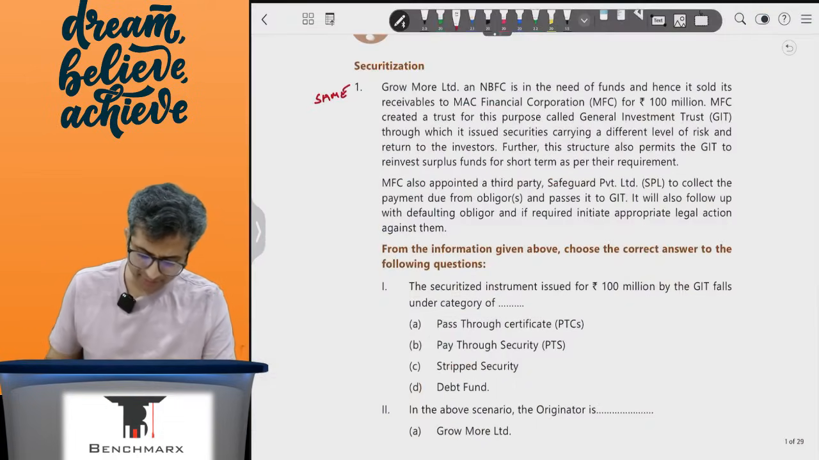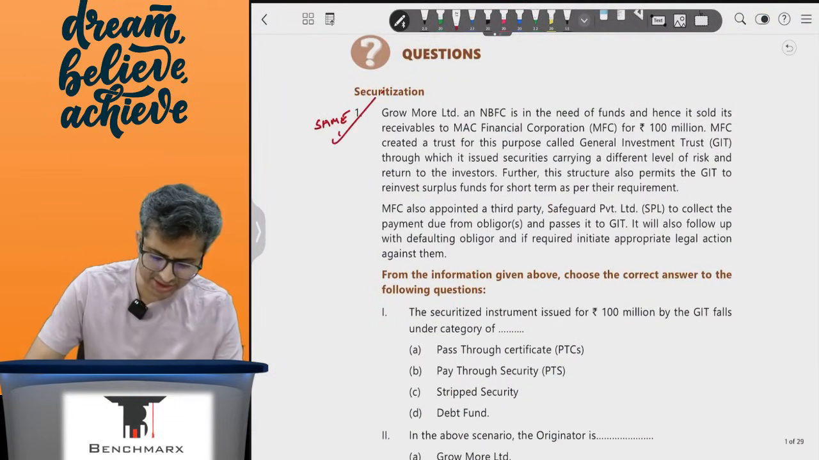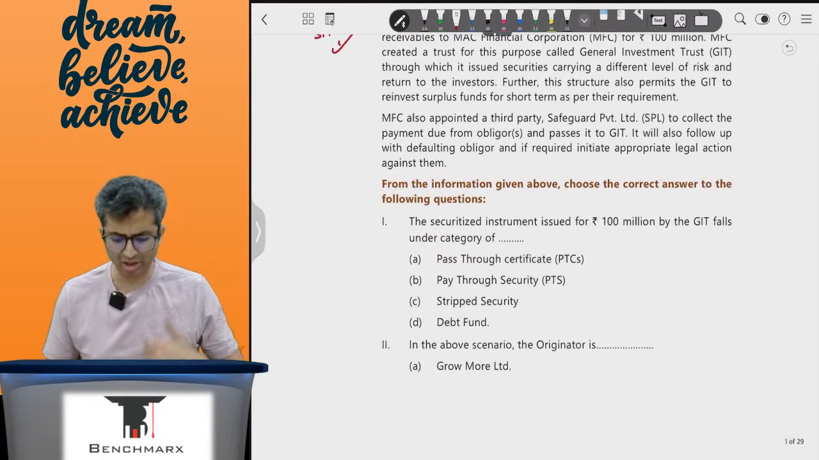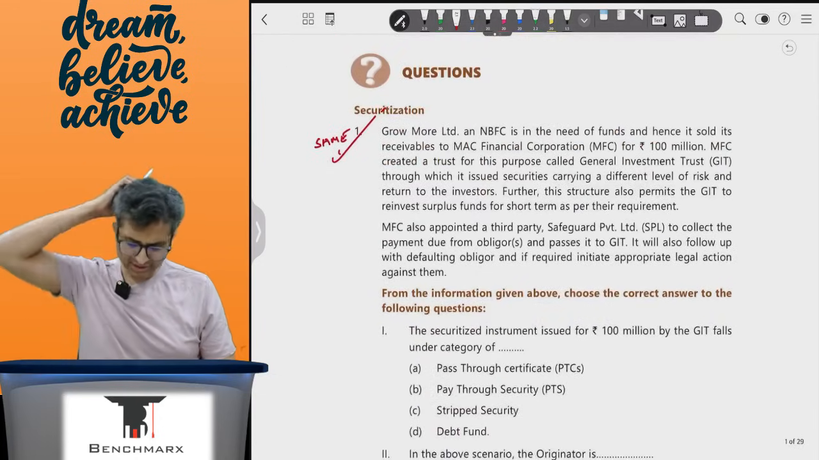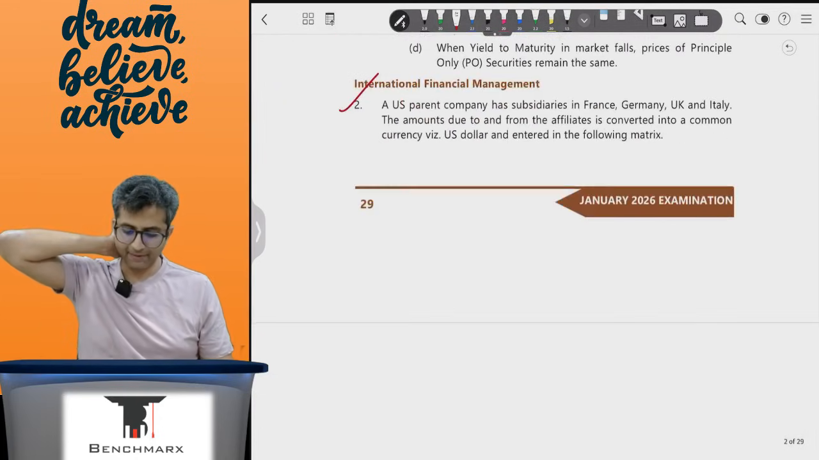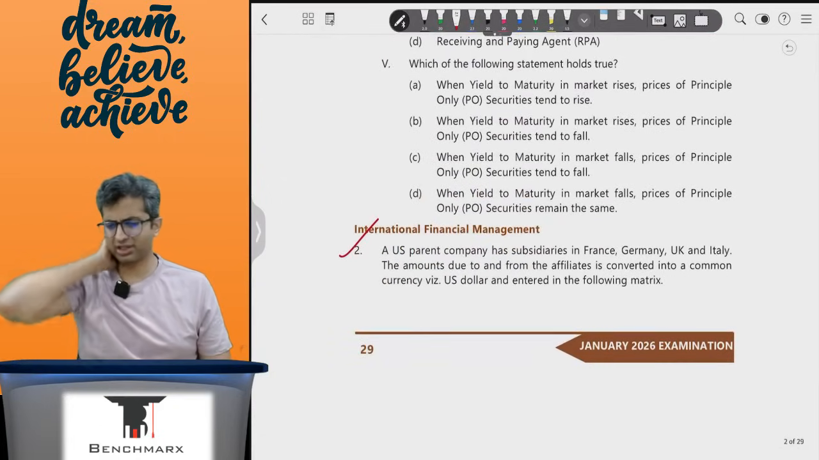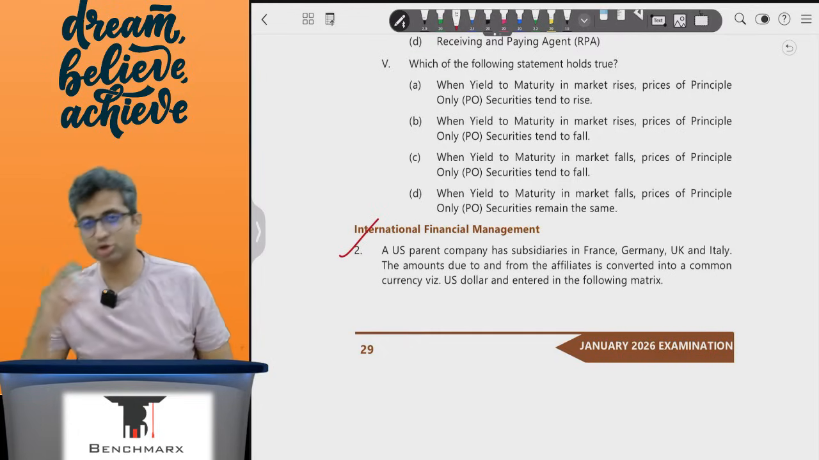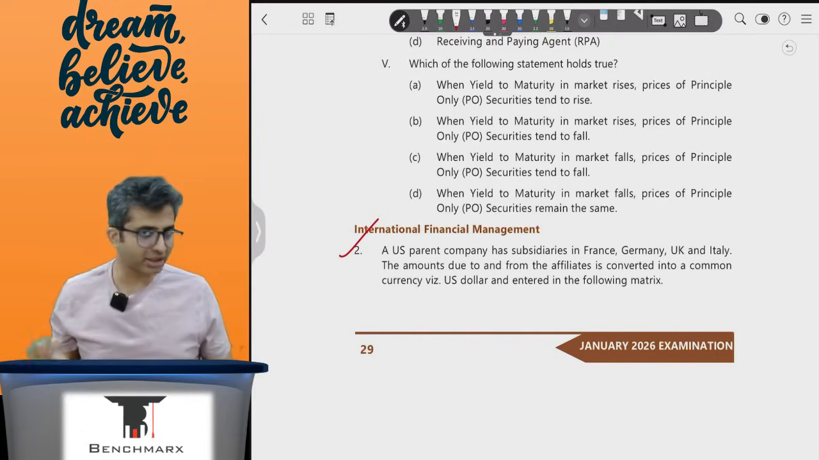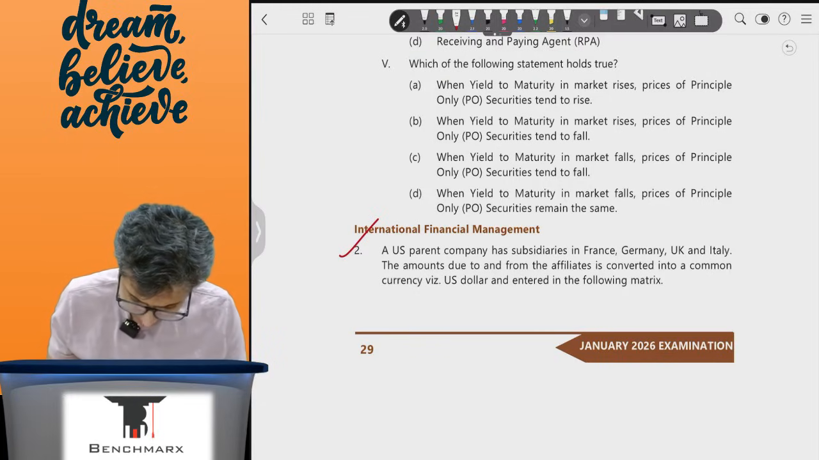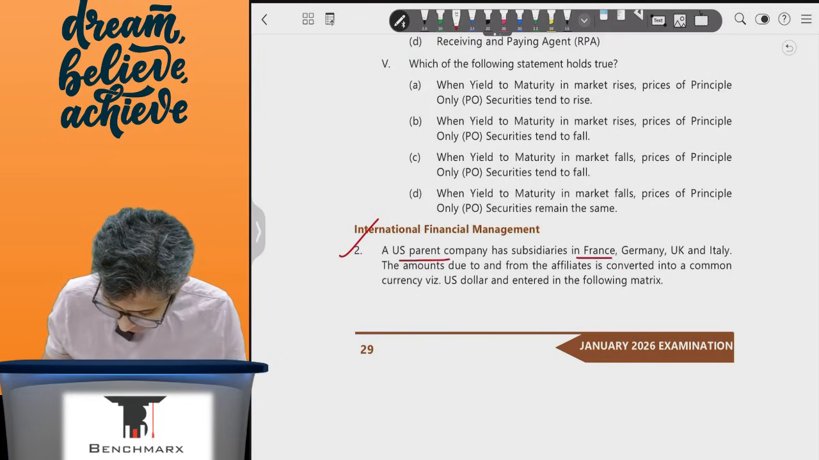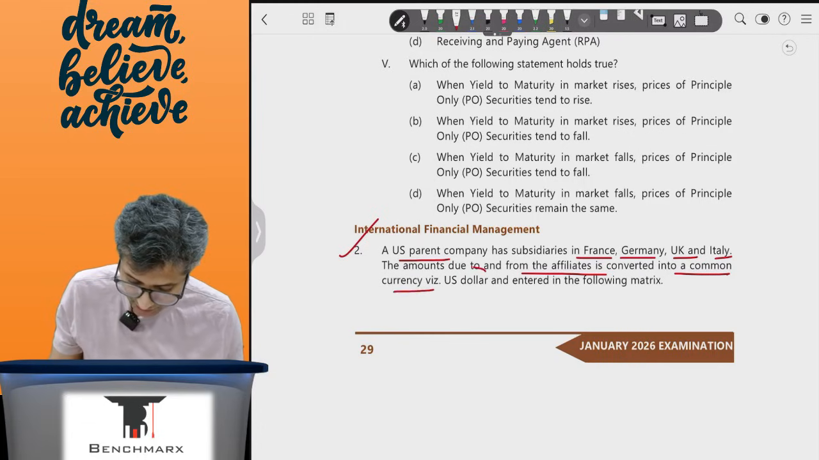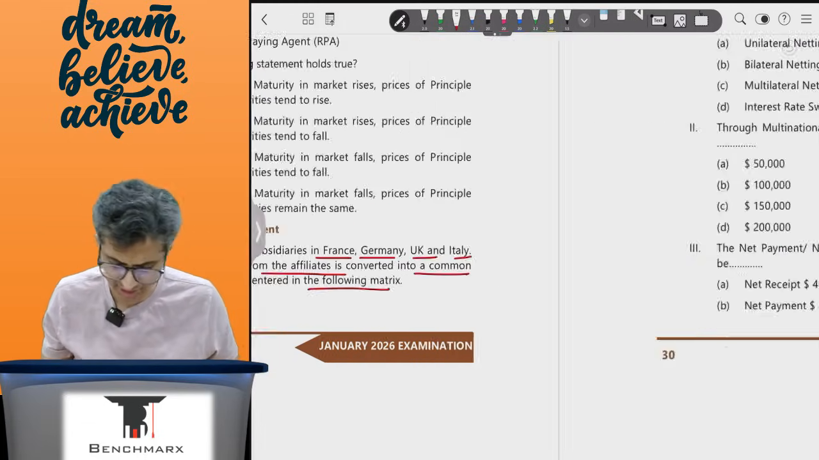Now when you look at the case study based MCQs, this is the same as one of the earlier RTPs, I believe, on securitization. They've asked you regarding a securitization case. This is discussed in one of the earlier RTPs as well. And then there is an international financial management case study, which to be honest is similar to, I think, one of your case studies in your MCQ case study booklet if you have done. If you have not done, we are just discussing that separately. A US parent company has subsidiaries in France, Germany, UK and Italy. The amounts due to and from the affiliates is converted into common currency, that is a US dollar, and entered in the following matrix or table as a case may be.